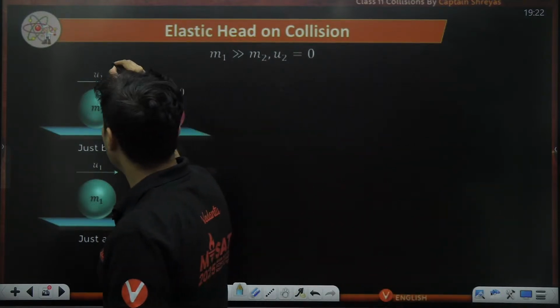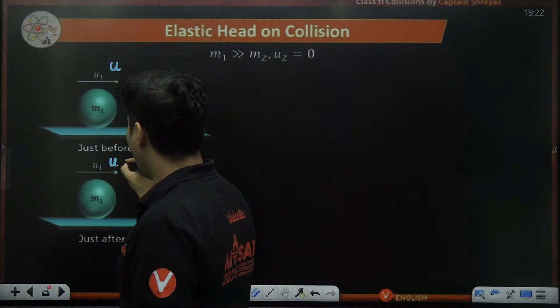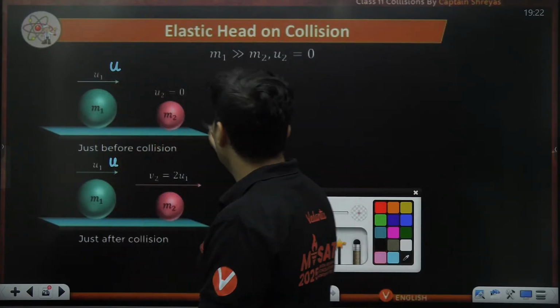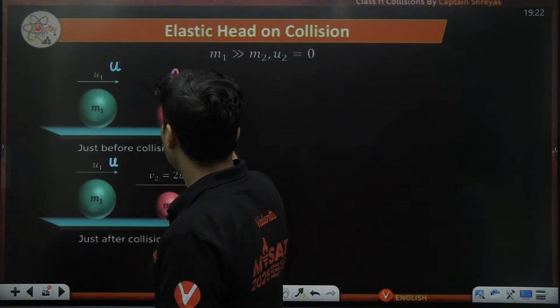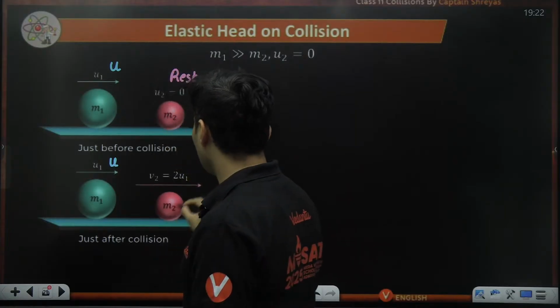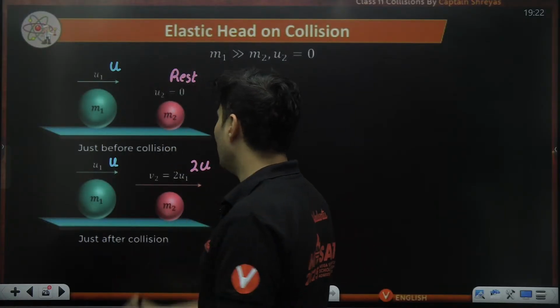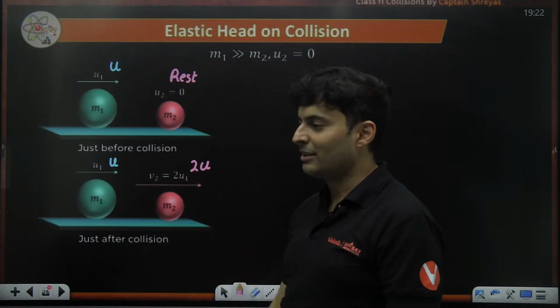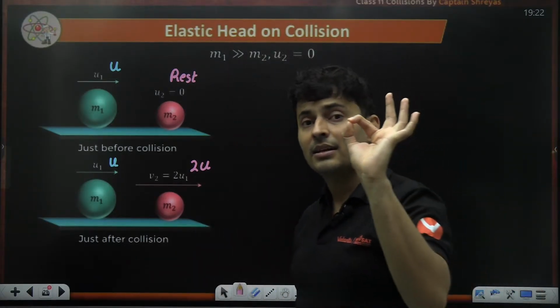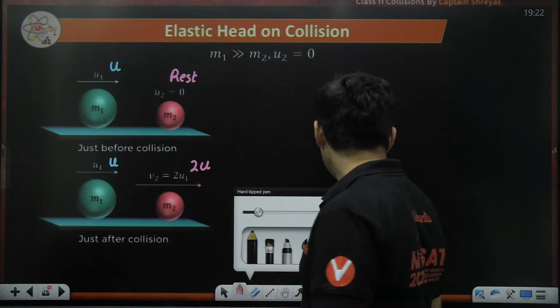So the elephant speed is u. u afterwards also. The dog was at rest. But after the collision, the dog will have double the velocity of the elephant. So the smaller mass has double the speed. The heavier mass continues with the same speed.